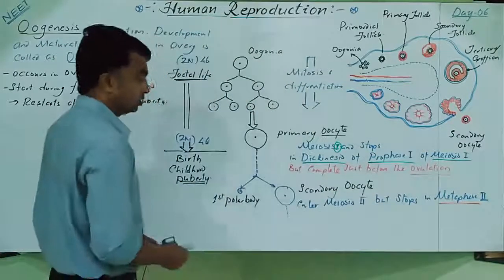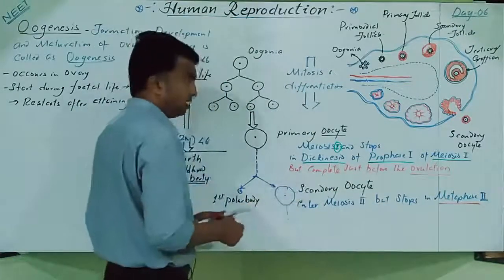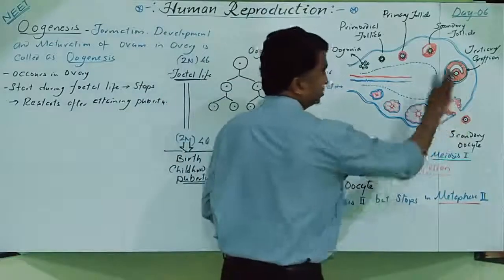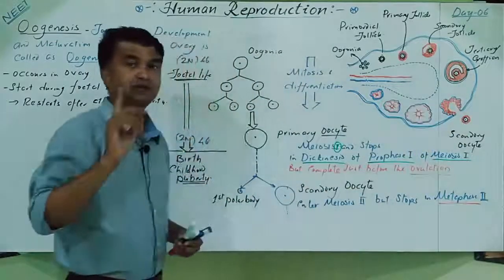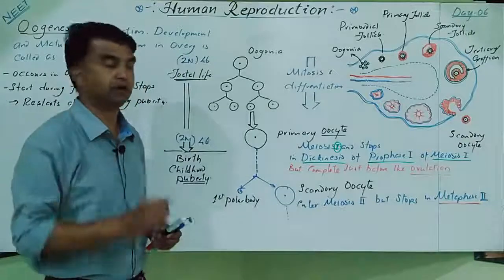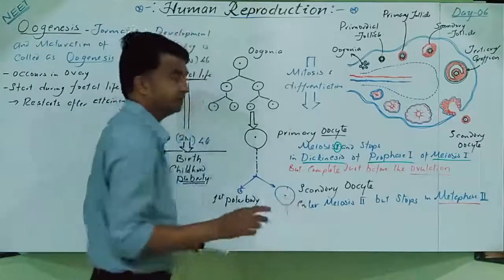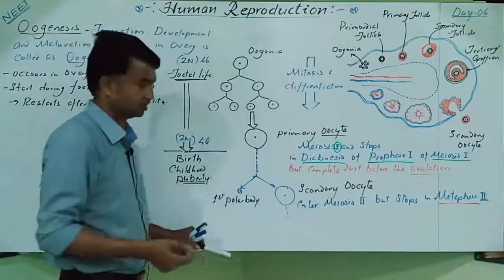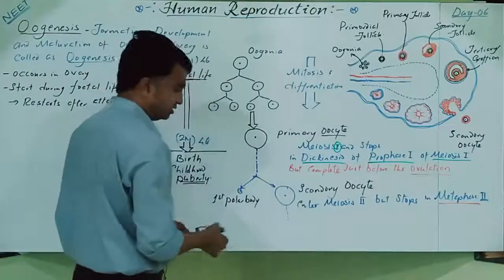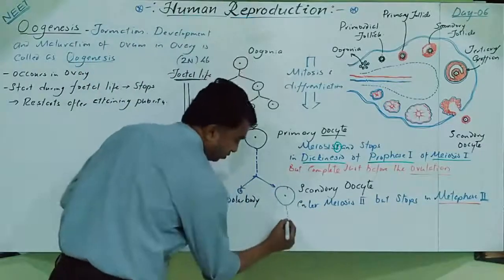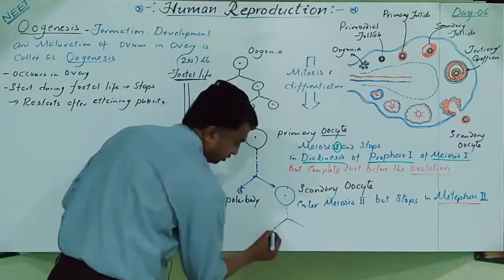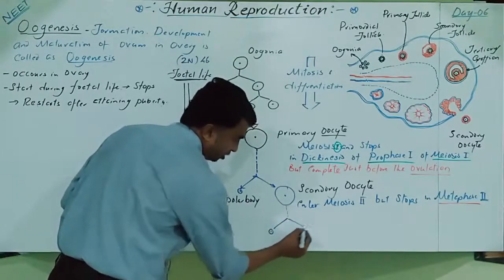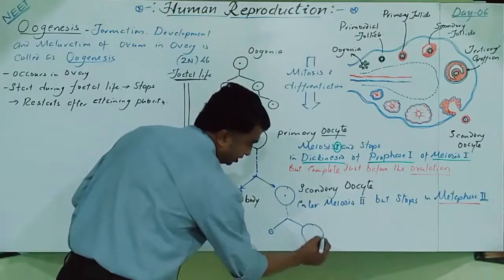Clear? So if sperm enters this secondary oocyte in the ampulla isthmus junction, then the metaphase stops, anaphase begins. Clear? Immediately this secondary oocyte undergoes one more division, producing the second polar body and the ootid.